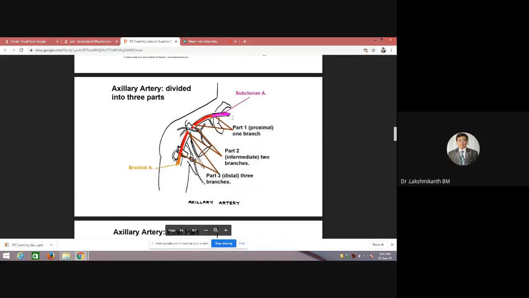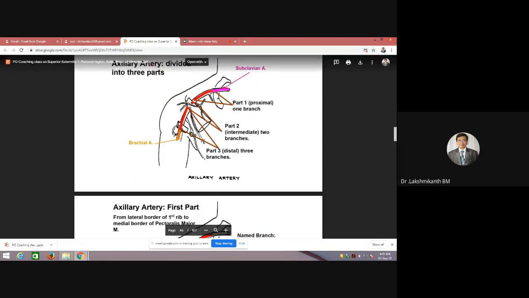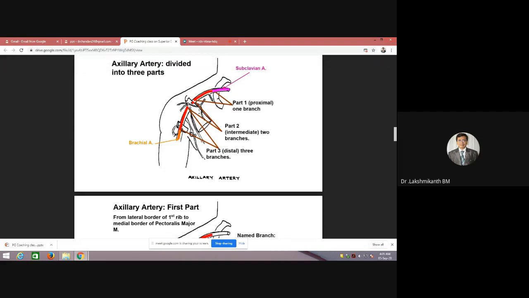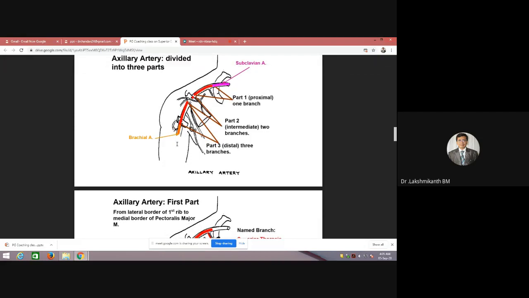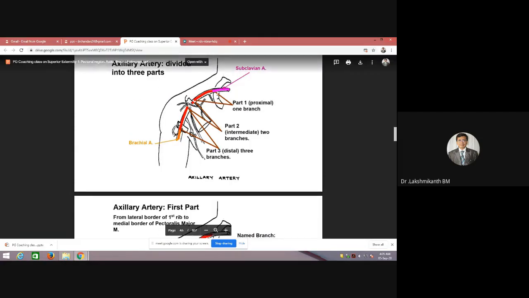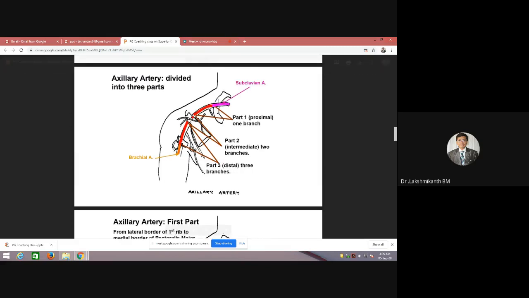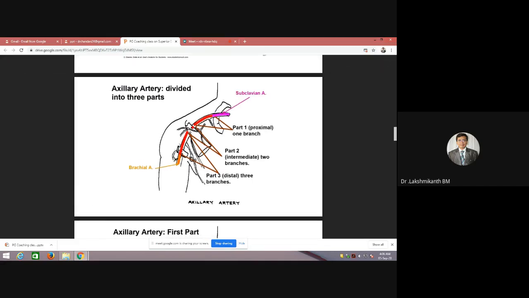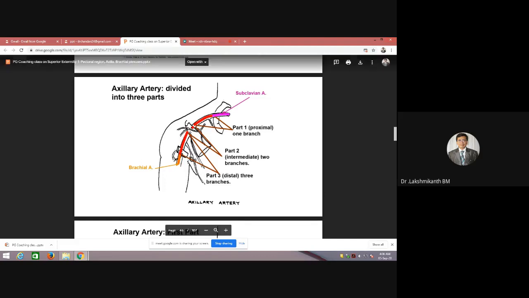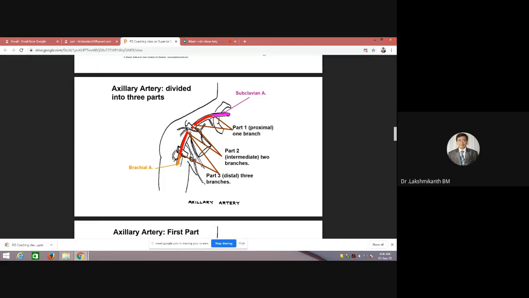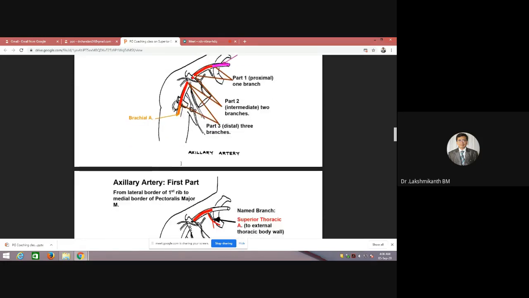So we'll quickly see the parts. The proximal part is the first part, the part behind is the second part, and the third part is distal. And the extent of this axillary artery is from the first rib to the lower border of the teres major. After this, if you try to see, we have marked in yellow color, that is the brachial artery. From the teres major onwards, it is called the brachial artery.